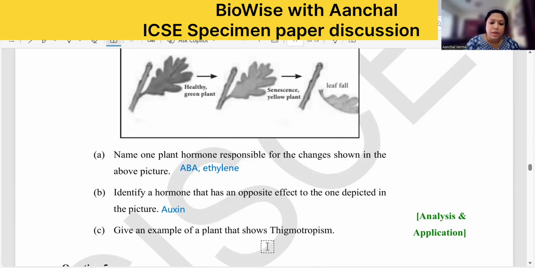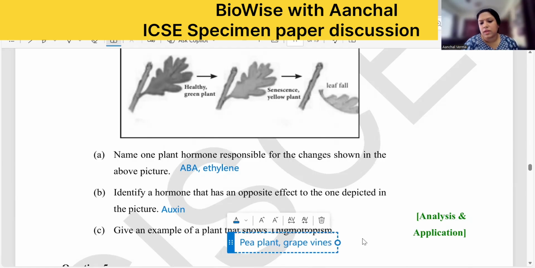Give an example of a plant that shows thigmotropism. Thigmotropism means any plant which has got tendrils. So pea plant has got tendrils. They have asked you to give an example of a plant. Grapevines have got the tendrils. So pea, grape, write down plant, okay? Don't write only pea and only grape. Write down pea plant and grape plant, like that. Grapevines, you should write. So you can write that way.